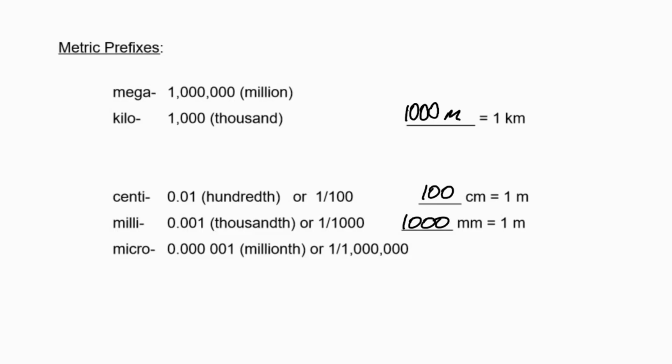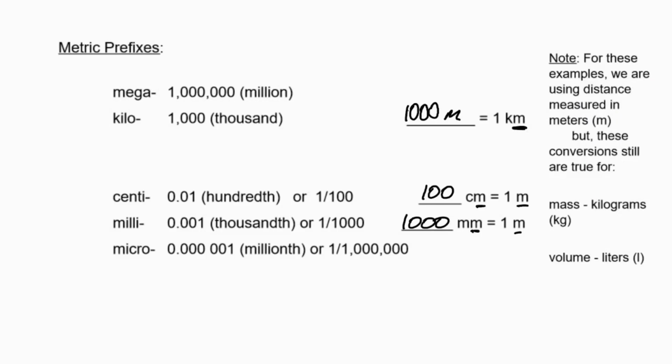So I just want to really clarify, just because I'm talking about the meter here, this also does apply to mass, referring to the kilogram. So we have 1,000 grams is equal to 1 kilogram. And same thing with the liters. We actually have 1,000 milliliters is equal to 1 liter. So just keep in mind that this actually does apply to the gram as well as liters.